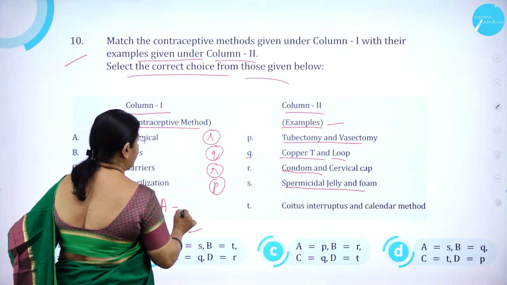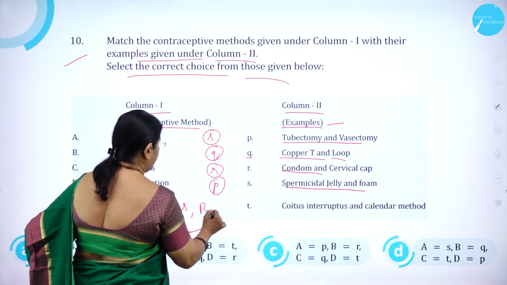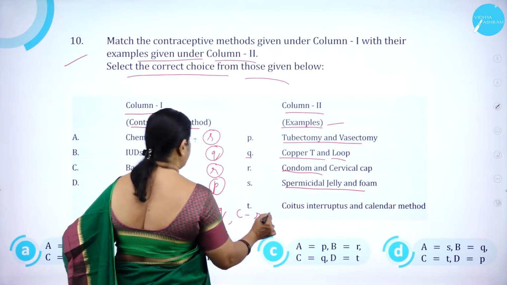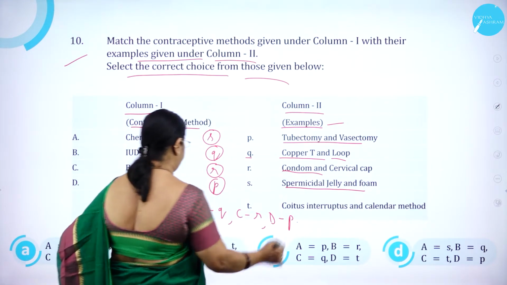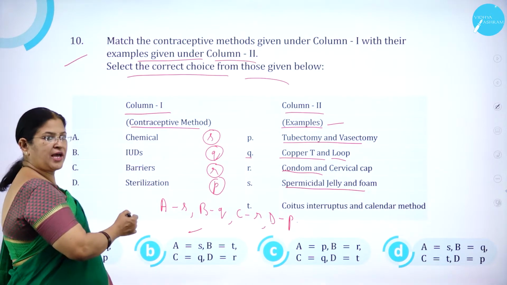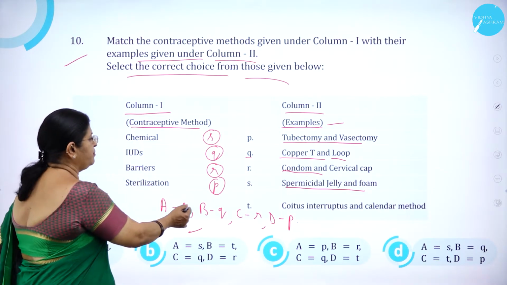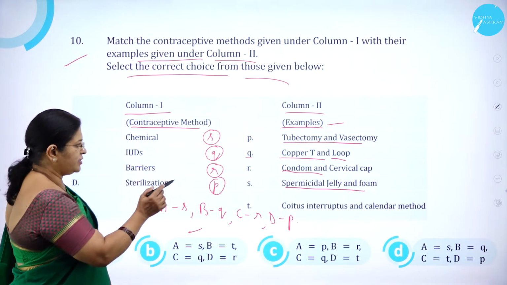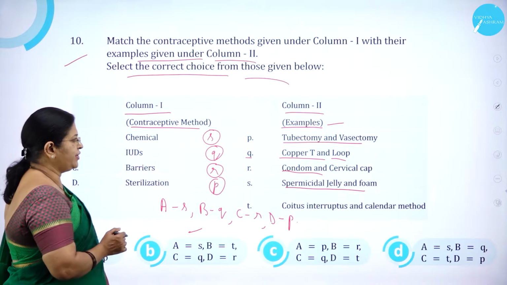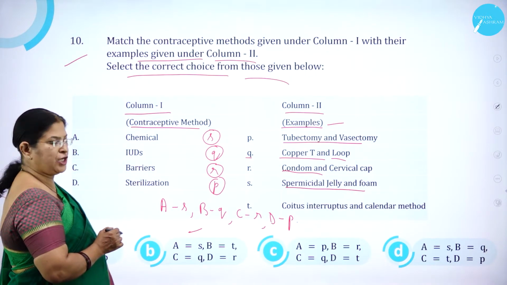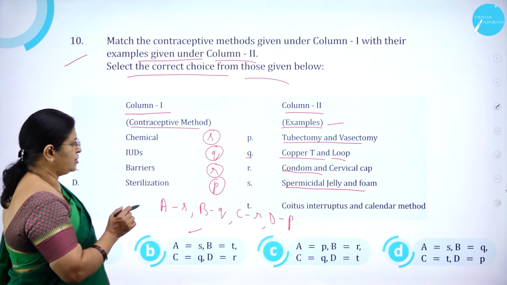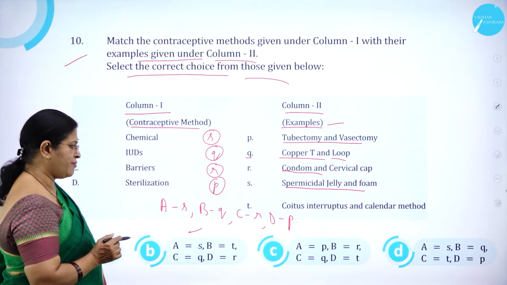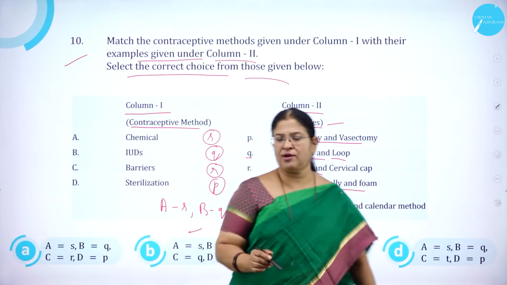So A is S, B is Q, C is R, D is P. So which is the option which is having the combination of AS, BQ, CR, DP? Chemical, spermicidal jelly and foam, IUDs, intrauterine devices, copper T and loop, barriers, condom and cervical cap, then sterilization, tubectomy and vasectomy. Now we'll check the options.